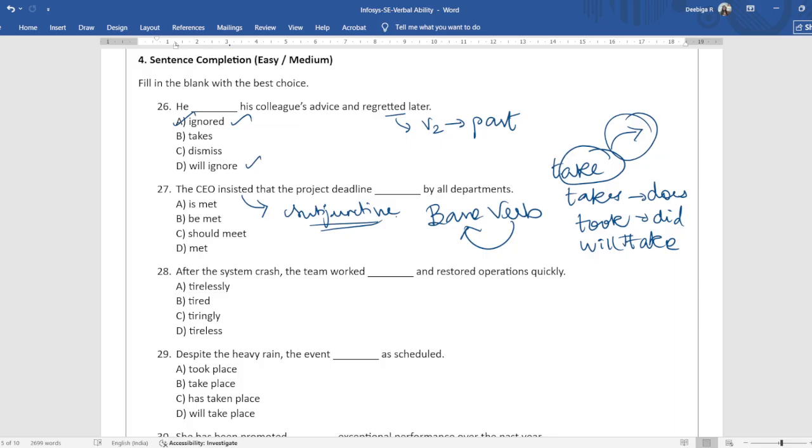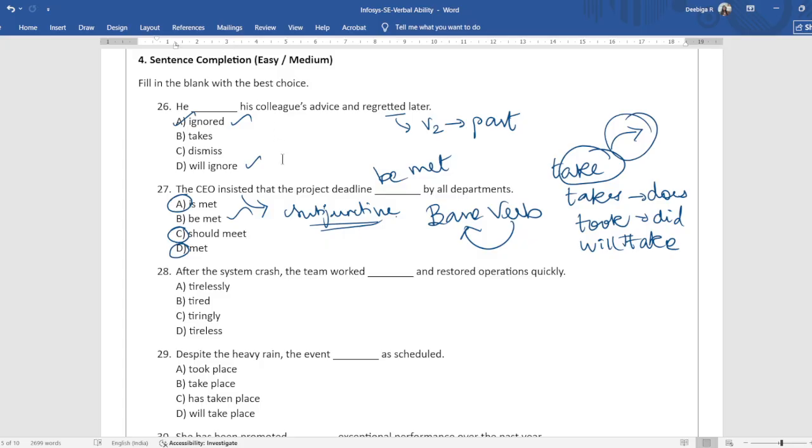So here you can see the deadline options: is met, be met, should meet, met. So the CEO insists that the project deadline is met. You should not take is met. Should meet is also not the base form. Met is also not a base form because did plus meet is met. Be met is the correct one over here. So the CEO insisted that the project deadline be met by all departments. You add be and it becomes the base form.